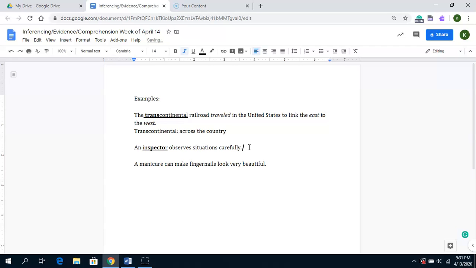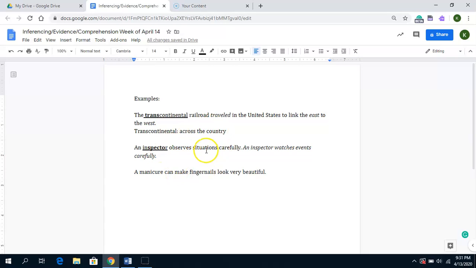So let me rewrite that sentence. An inspector watches, maybe we can even just put events carefully. In either sentence, you can get meaning out of them, but in order to figure out what specto means, I've got to use evidence.